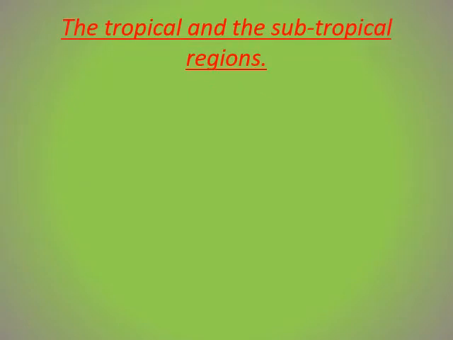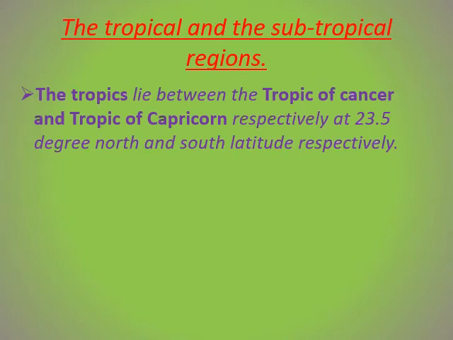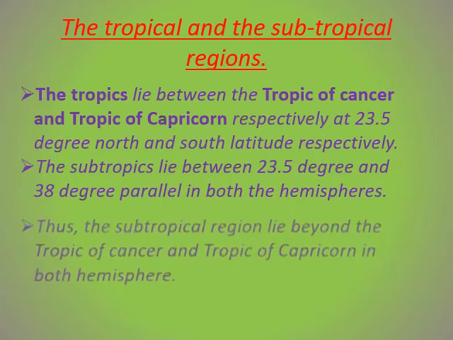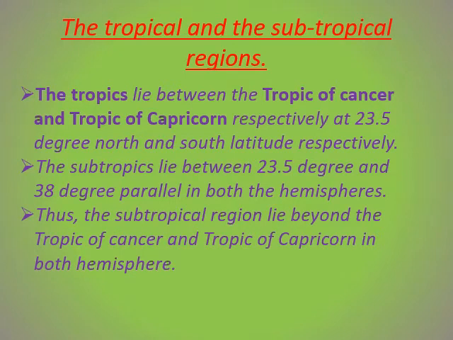Now let us see the location of the tropical and the subtropical region. So the tropic lies between the Tropic of Cancer and Tropic of Capricorn respectively at 23.5 degree in both northern and southern hemisphere. Then comes the subtropic. The subtropic are geographically and climate zone located roughly between 23.5 degree and 38 degree parallels in both the hemisphere. Thus, the subtropical region usually lie beyond the Tropic of Cancer and Tropic of Capricorn in both the hemisphere respectively.